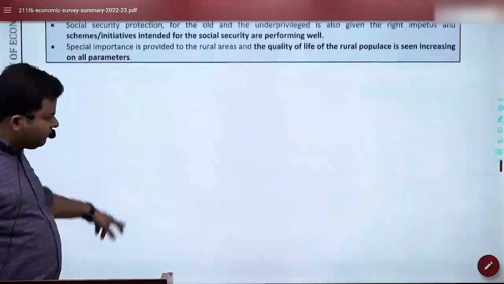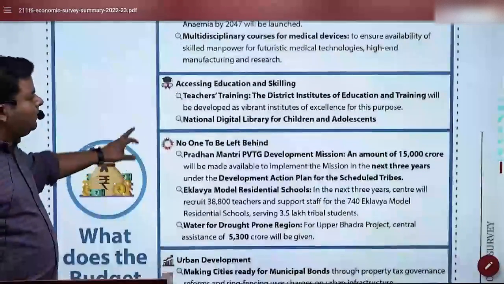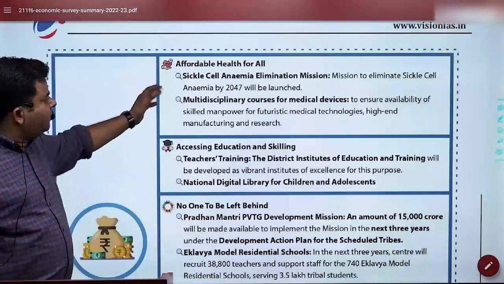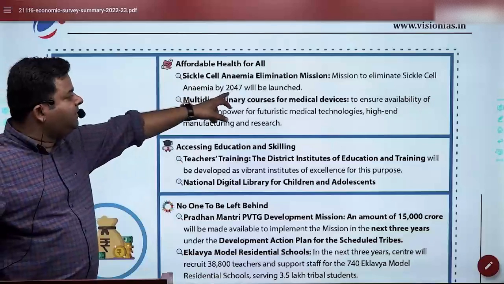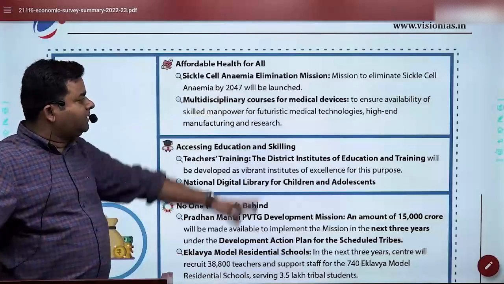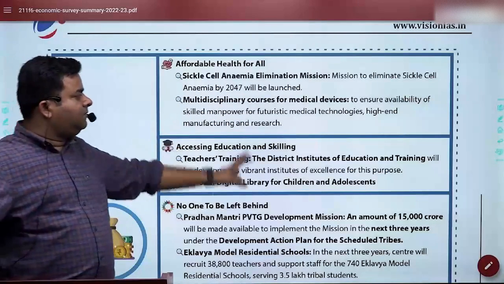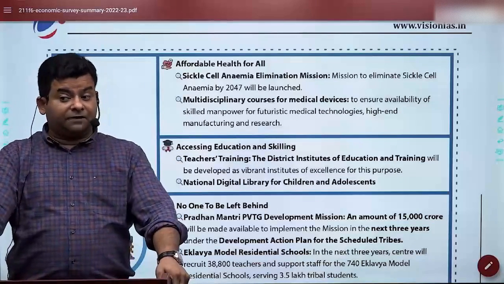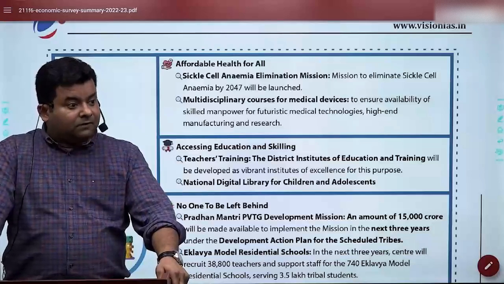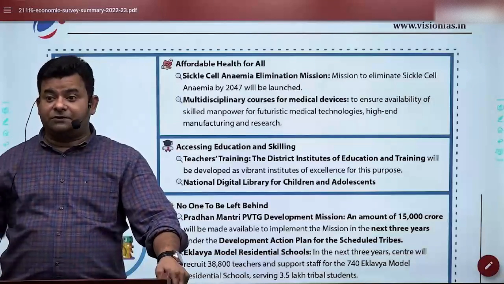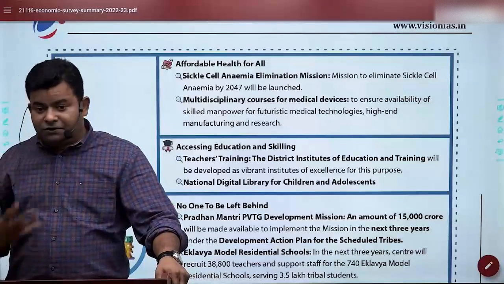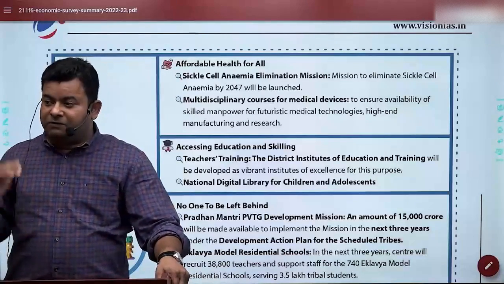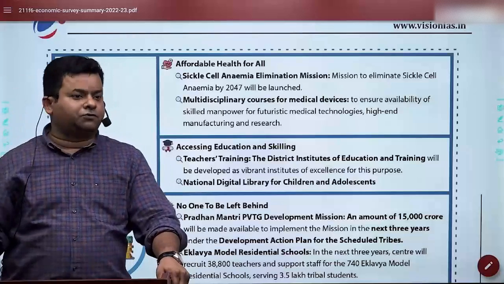In the last, as we have given some questions, let's take a quick look. But before that, what this budget is talking about. I've already told you, affordable health for all is there, and the sickle cell anemia elimination mission, which is there. And anemia will be eliminated completely by 2047. A tough task. Really a tough task, because more than 50% of the anemia cases we have. So we don't have resting time. 25 years is too less a time, because we have to work from pillar to post for nutrition.